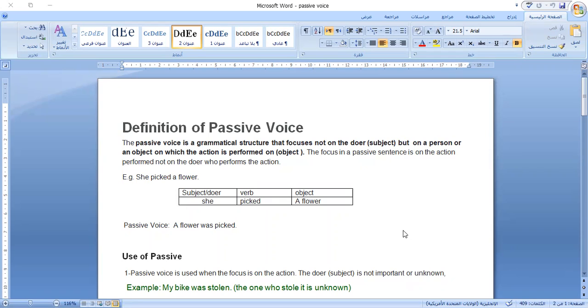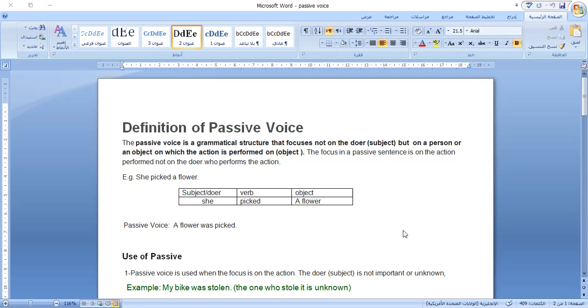Good evening, everybody. Today we are going to discuss the passive voice. As it is defined here, the passive voice is a grammatical structure that focuses not on the doer or the subject, but on the person or the object on which the action is performed, or what we call the object.